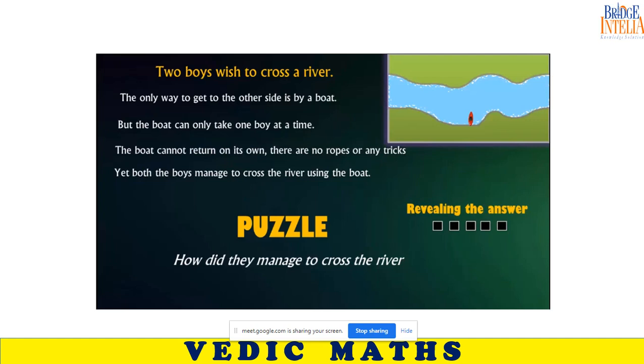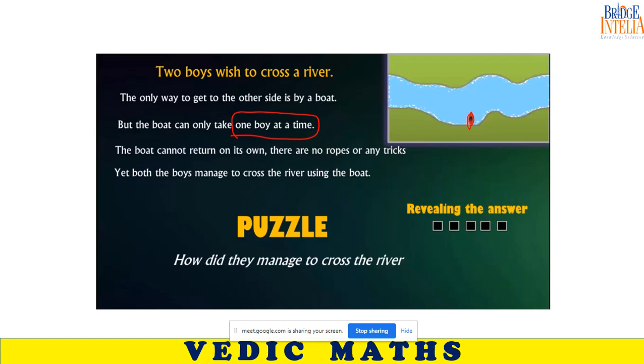Everybody understood this question? Yes, sir. So tell me the answer. So the question is, there is a boat, but in that boat only one person can sit at a time. But there are two boys and both have to cross the river. Sir, can I tell this answer? Yeah, please pardon me.